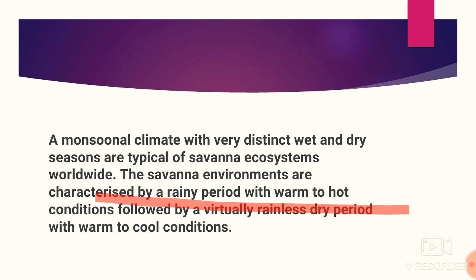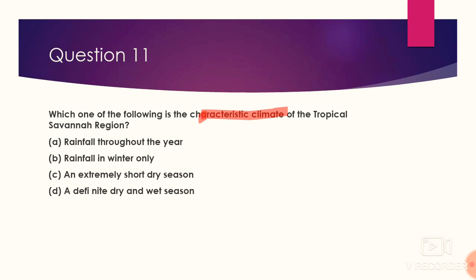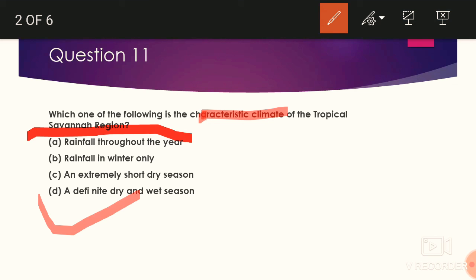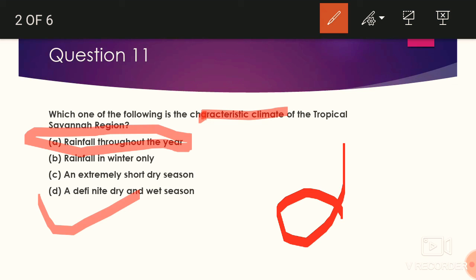So this is our question. What will we answer? We will answer that the savanna is a region where there are definite, distinct dry seasons, because in option 1, as we have discussed in detail in our past videos, those are the equatorial type of forests where you will find rain throughout the year. In our next videos we will do the Mediterranean type of climate, and then we will discuss the other options also. So here our answer is D.